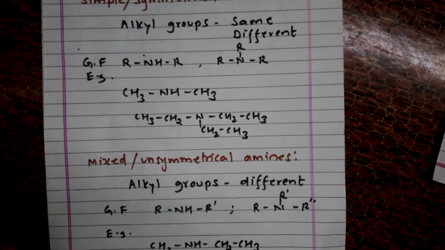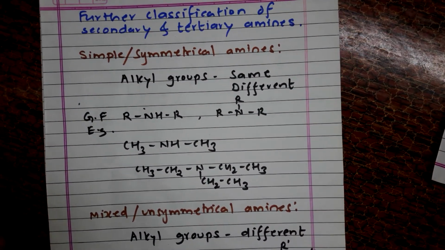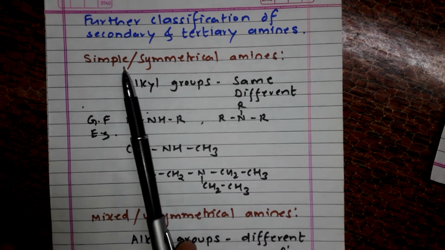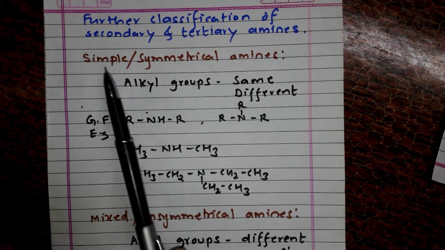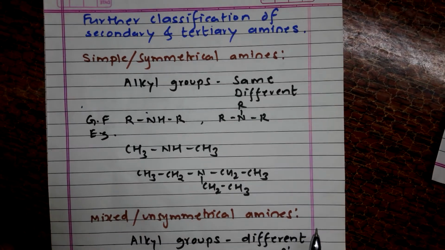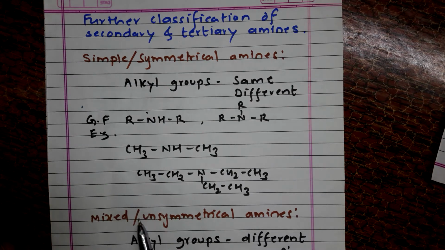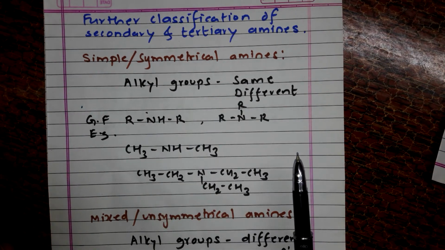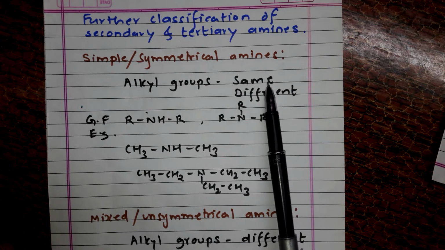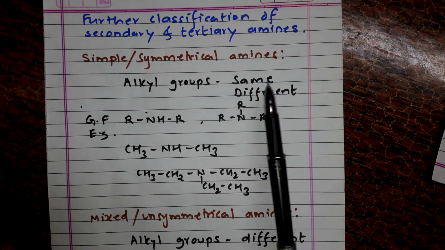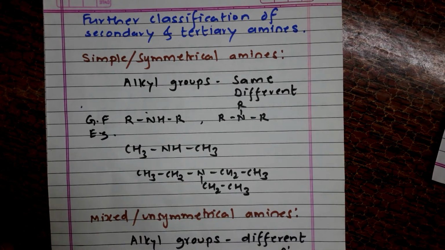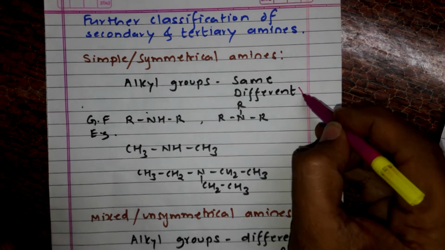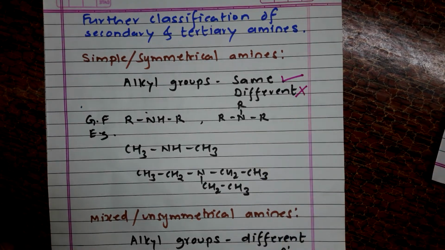Then next we have the classification of secondary and tertiary amines. Students, secondary and tertiary amines are further classified as simple amine or mixed amine, or you can call them simple symmetrical amine or mixed unsymmetrical amine. If the alkyl groups attached to the nitrogen atom are the same, then it is called a simple or symmetrical amine. They shouldn't be different.